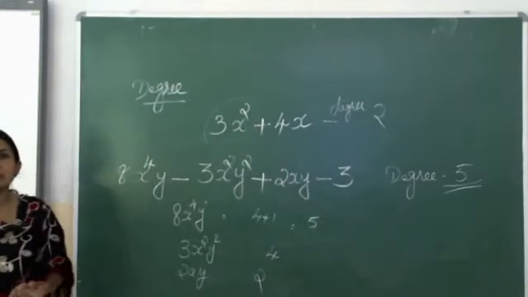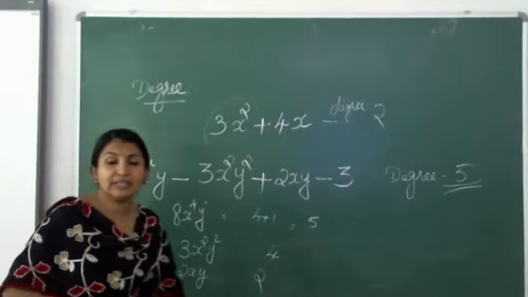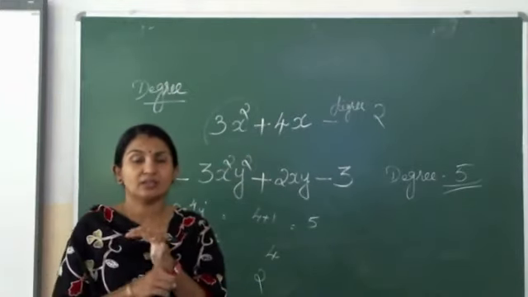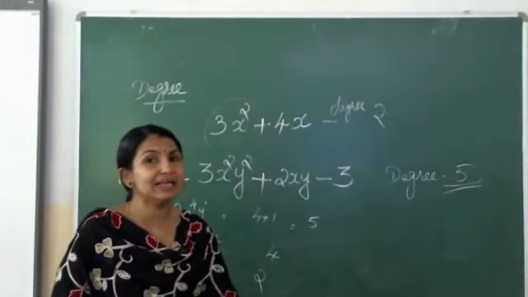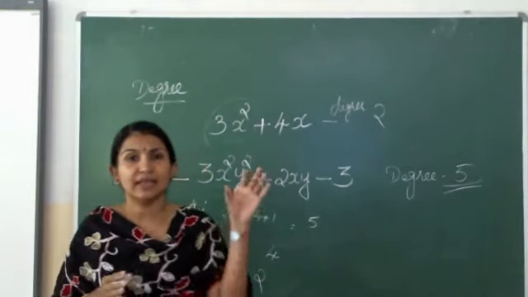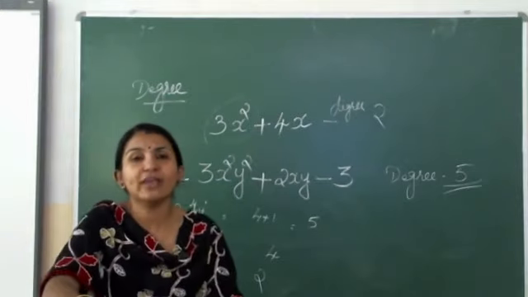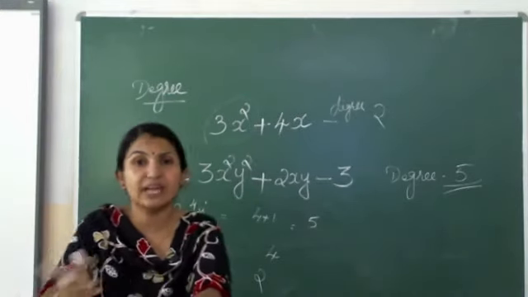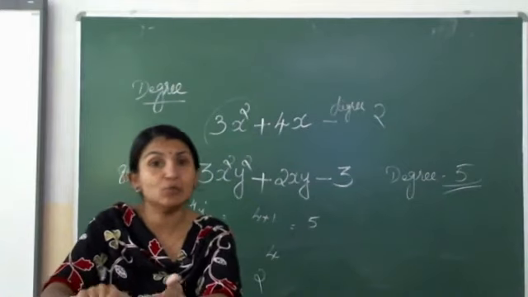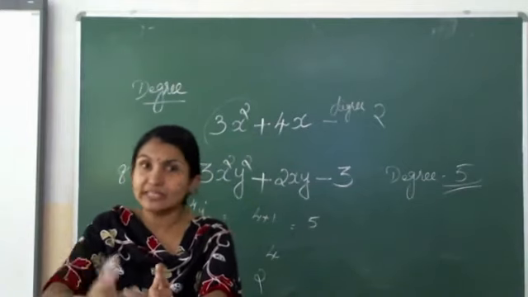I hope till this it's clear to you. So what all things we studied? We studied constants and what are variables. After that we studied how we can write algebraic expressions and how we can write in statement form. Then we studied what are terms, how many terms are there.